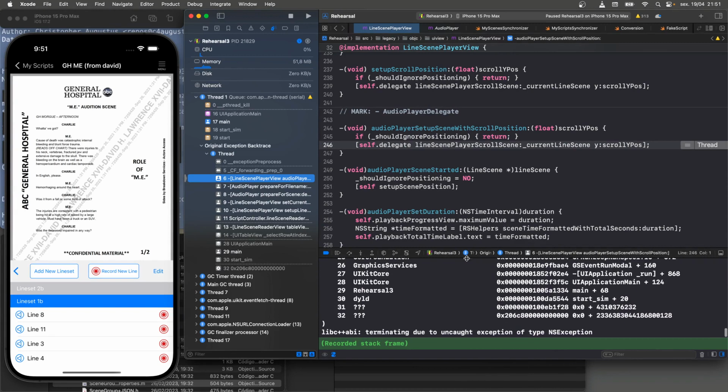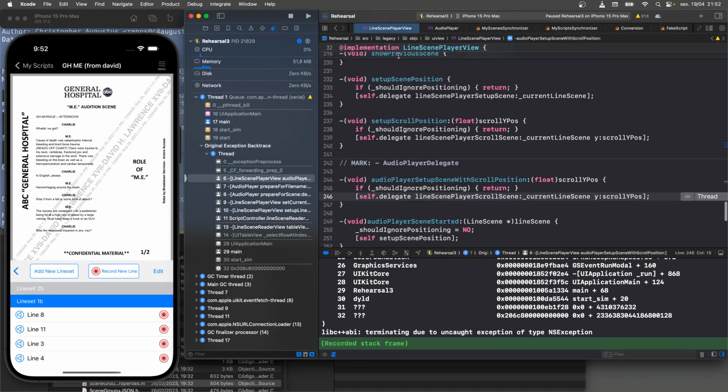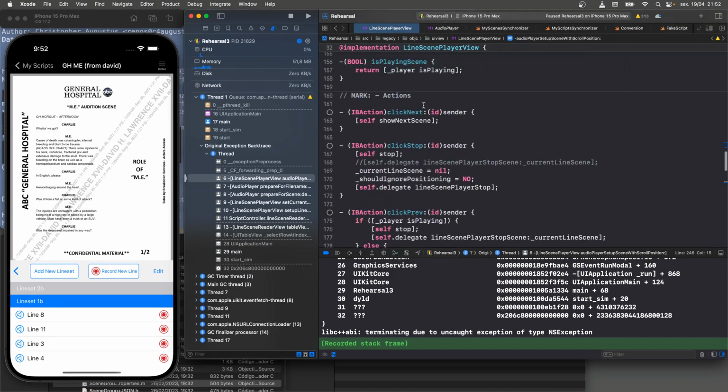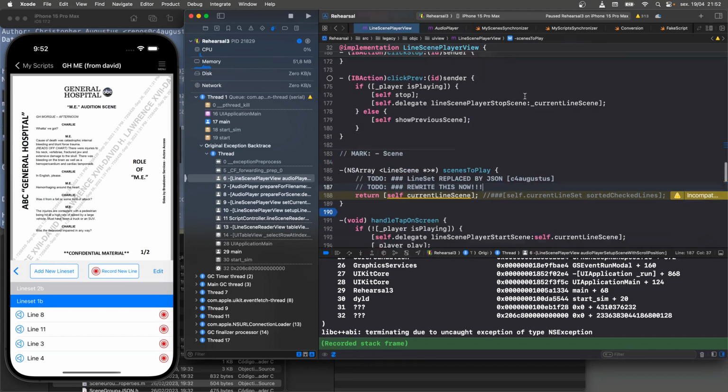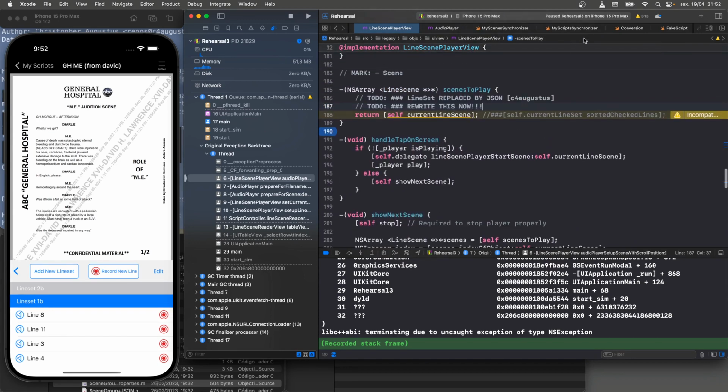Something failing? As it turns out, what's happening is it cannot find this method on the delegate object of this line scene player view. And line scene player view defines a delegate interface. So these warnings are interesting. This is part of the problem. But I'm going to show you where the real problem was. I didn't find out that this was the real problem until the end. I actually was dealing with something else entirely. But the real problem here was, we don't need this anymore.